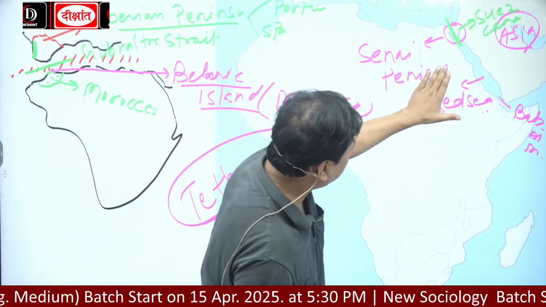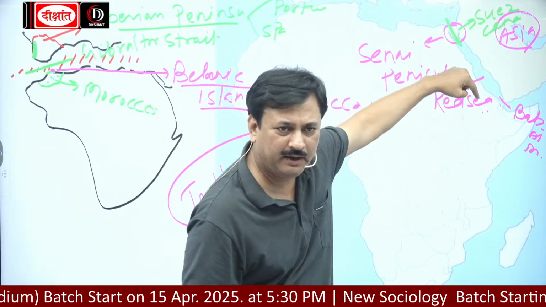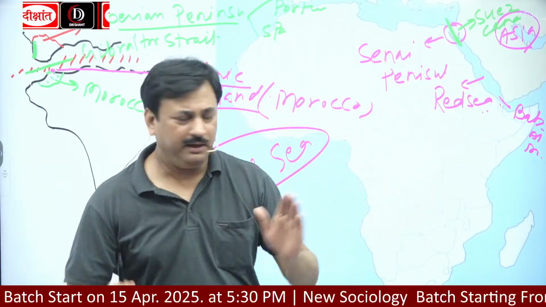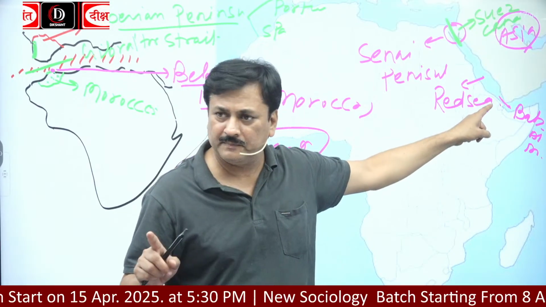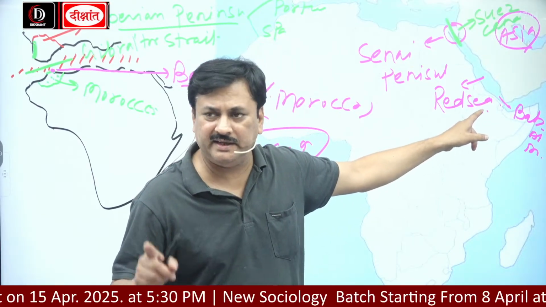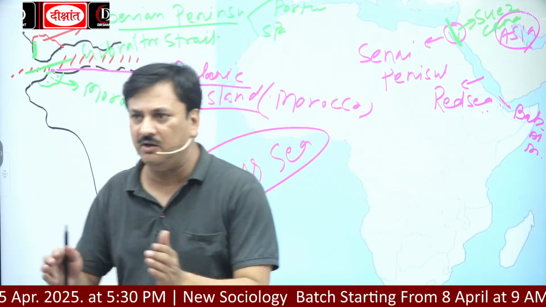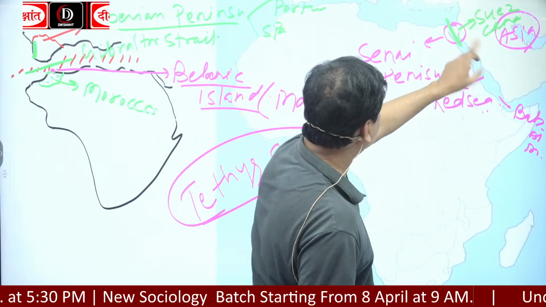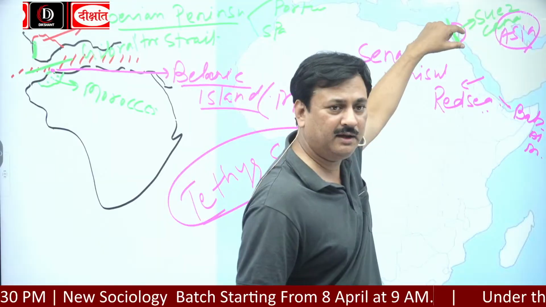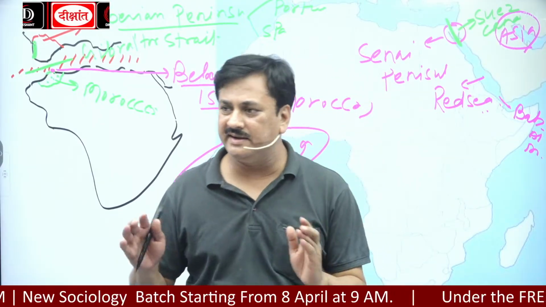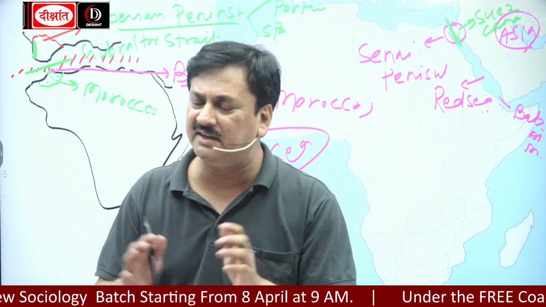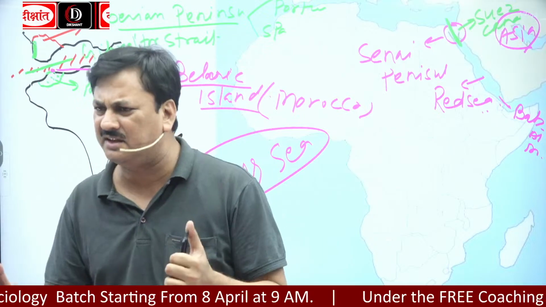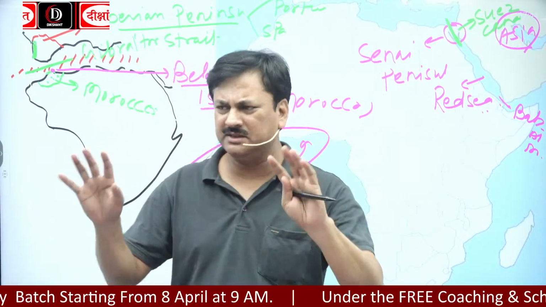So it is separated from Asia by this Red Sea. Okay? The Red Sea is a part of the Great Rift Valley of Africa. And here there is the Sinai Peninsula, and in 1865 we started the construction, and in 1869 it was completed.